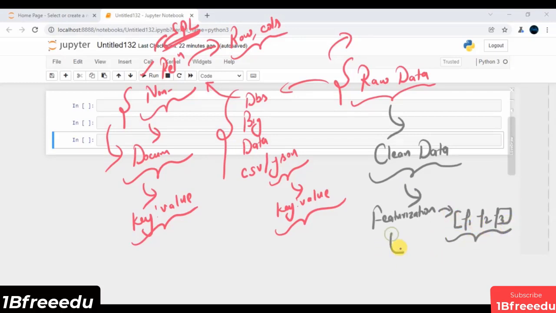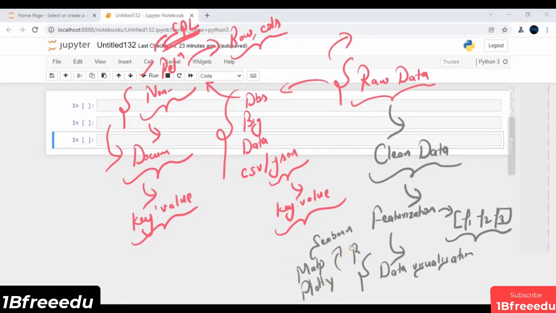Once we featurize our data very well, we will try to perform some data visualization. Inside this data visualization, we would love to explore different modules. We can explore using Seaborn, Matplotlib, or Bokeh. There are tons of ways to perform data visualization, but we will primarily touch upon Seaborn, Matplotlib, and of course Plotly.